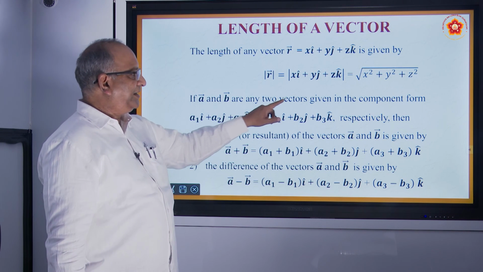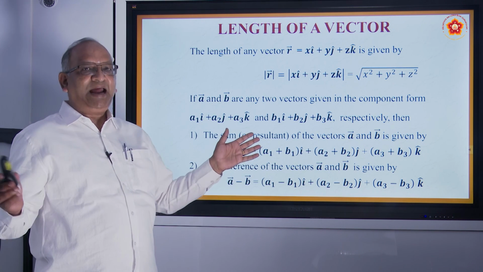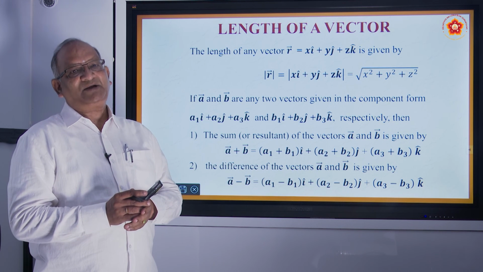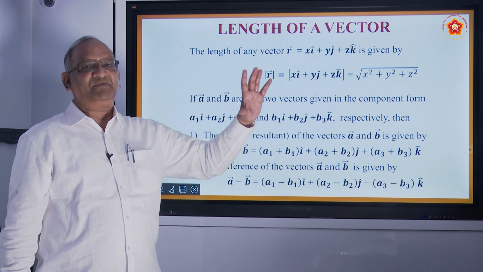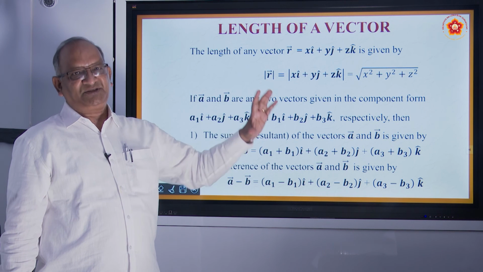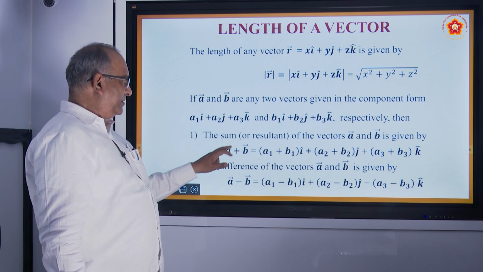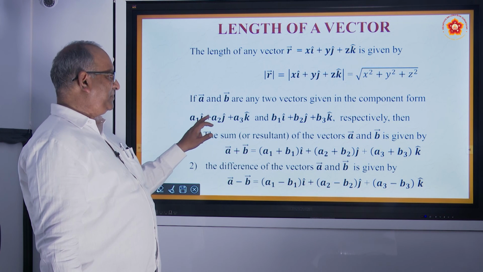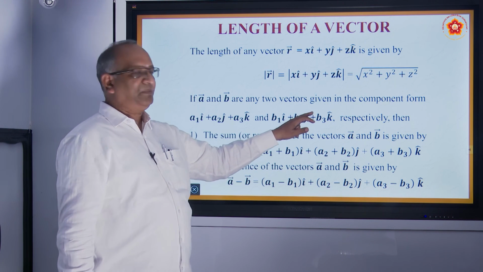If A and B are any two vectors, both given in component form, how do you add them? We add i component with i, j component with j, k component with k. Suppose the first one is a1i plus a2j plus a3k, and the second one is b1i plus b2j plus b3k.